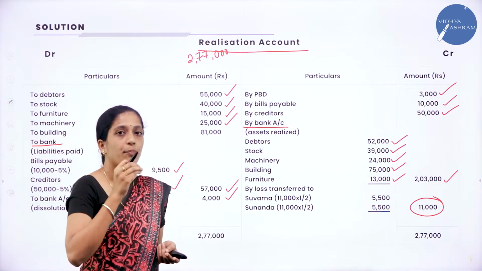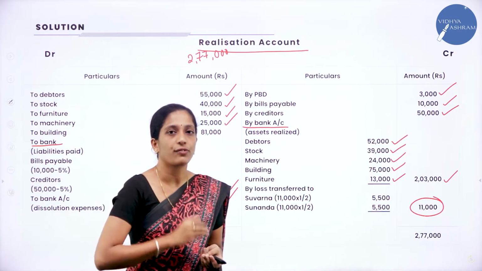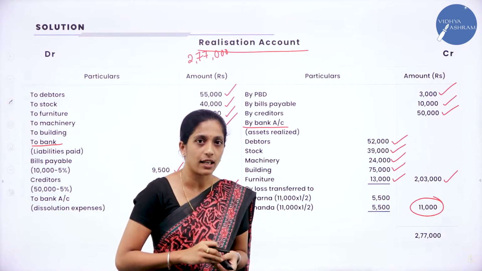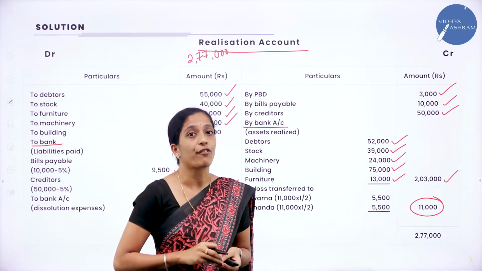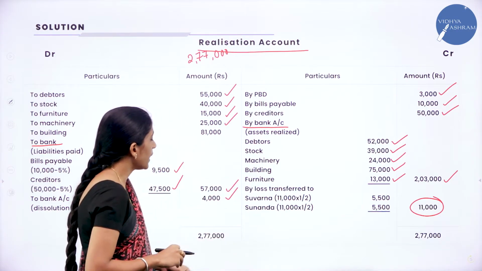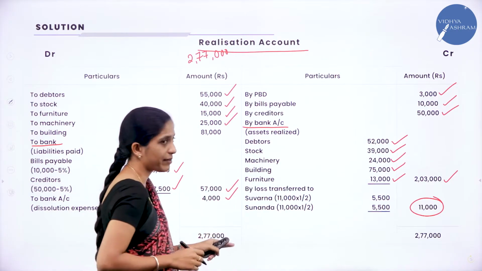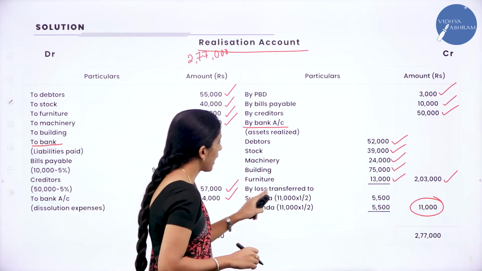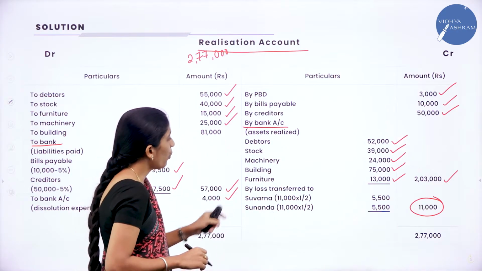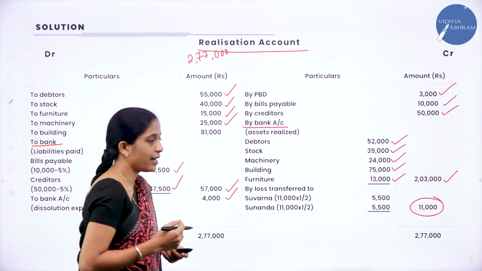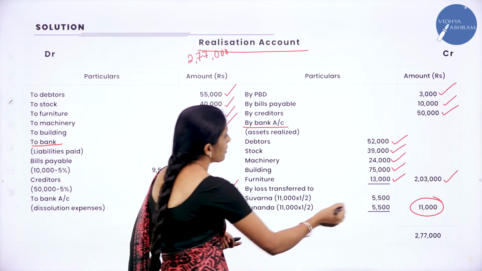After preparing the realization account, you will come to know whether it is realization profit or realization loss. If it is profit or loss, it has to be transferred to the partners' capital accounts in their old ratio or their profit sharing ratio. Now here it is loss. How much? 11,000. So you have to write it as by loss transferred to the partners, Suvarna and Sunanda. And the loss is 11,000.